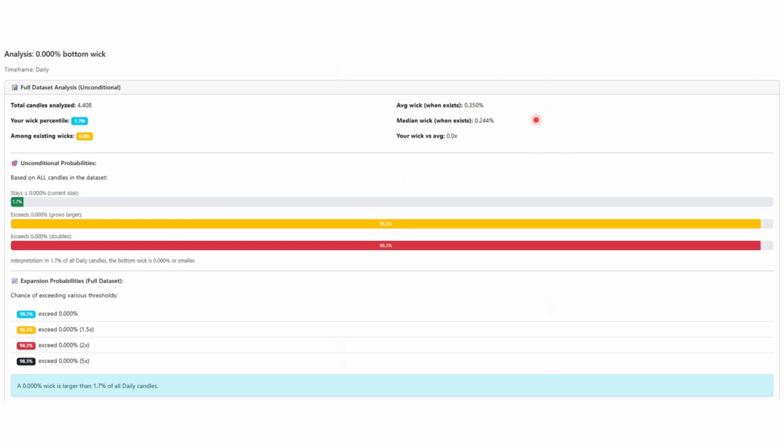So what I did was I started to build this report where I can select the time frame. So in this case, the daily, and it's going to analyze my daily candles. So I've got the full history of NQ going back 15 odd years. So there's 4,408 days there. And this is looking at the probability that for the rest of the day, we're not going to make a bigger wick. And that only happens 1.7% of the time. Okay, so 98% of the time, based on all the historic data, we are coming back to make a larger wick. We're not leaving it as a wickless.